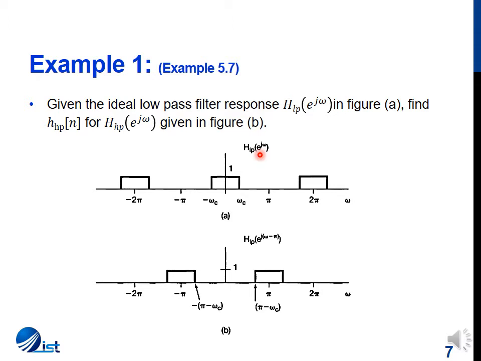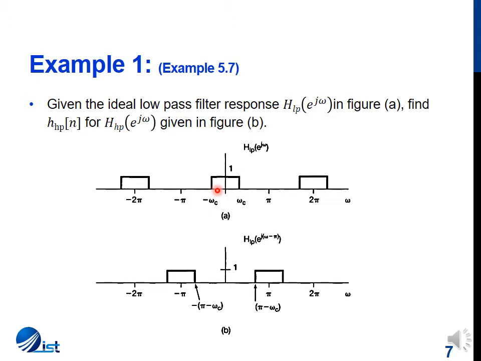So we have to see what is the time domain expression h_hp[n] for H_hp(e^(j omega)), which is given in figure B. As we had already discussed when we were discussing filters, this is the response for a discrete time high pass filter. So this discrete time high pass filter can also be thought of as a shifted version of this low pass filter.